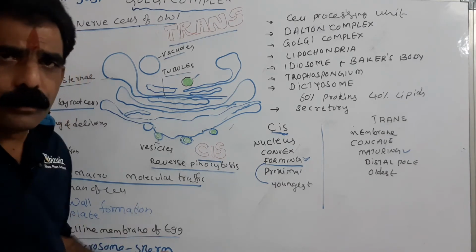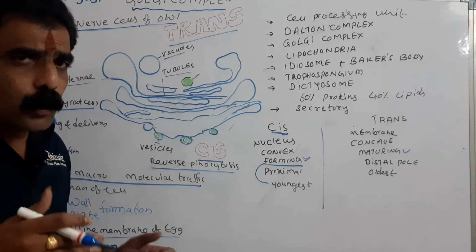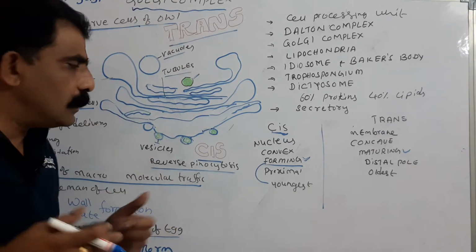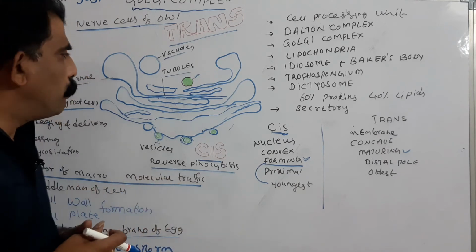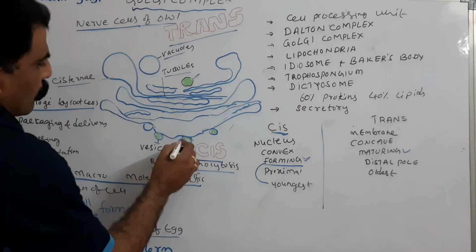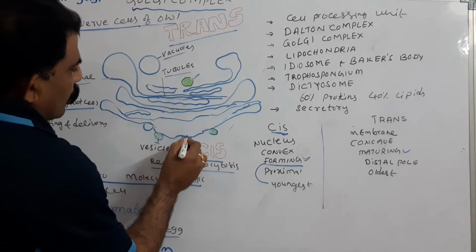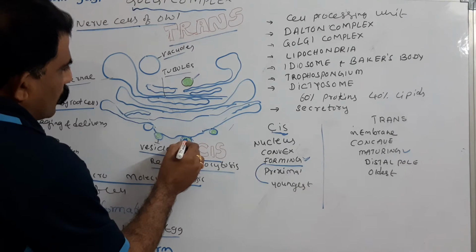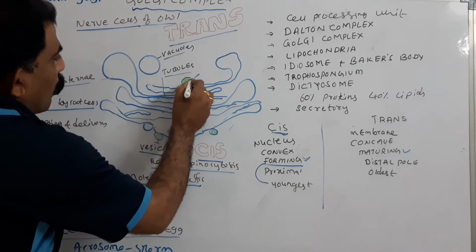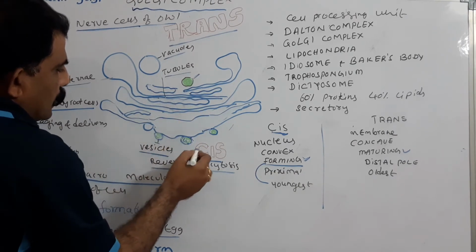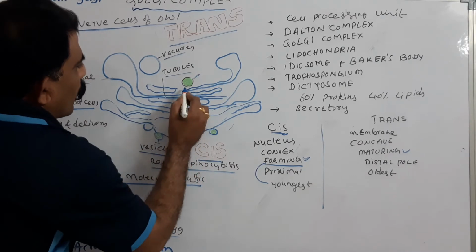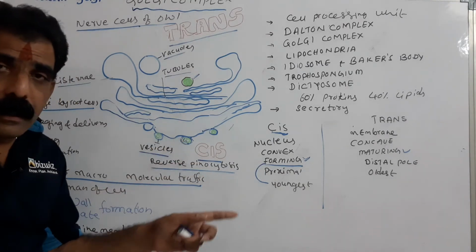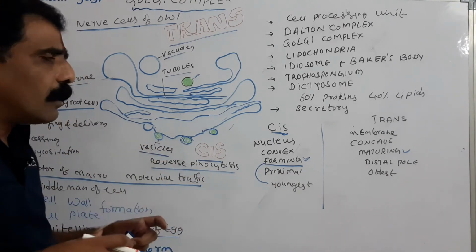What is the process through which the sacs loaded with the materials are transported out? The process is reverse pinocytosis. Here these vesicles are fusing with the Golgi apparatus, and this is a discharged vesicle. This is the cis phase. Through cis phase they enter, and through trans phase they exit. So before packing itself, the materials are processed.